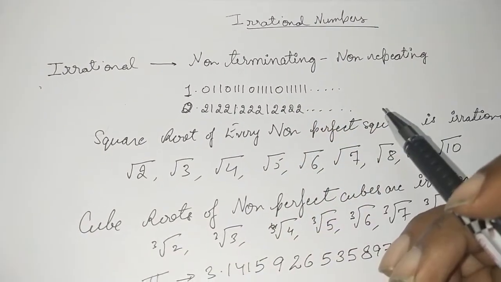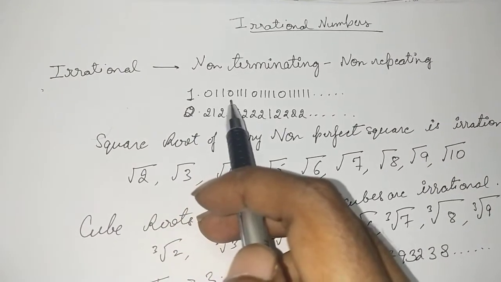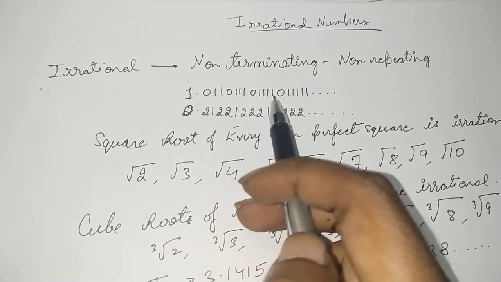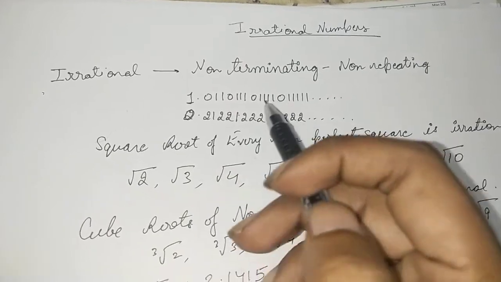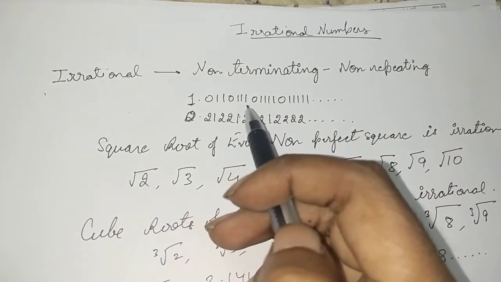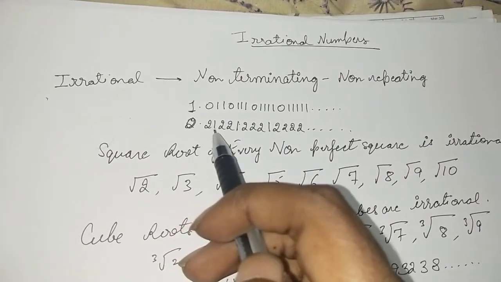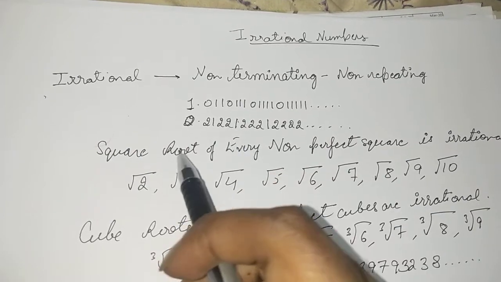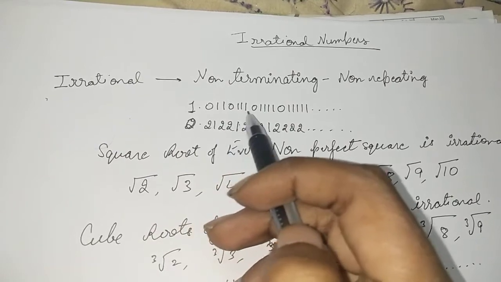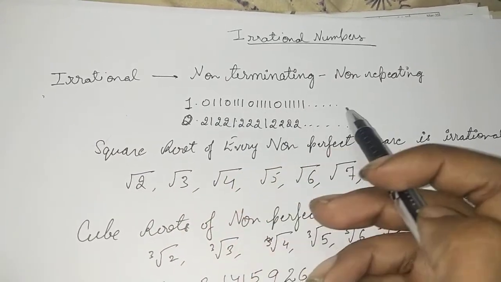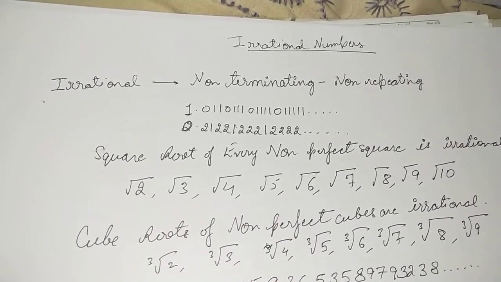What are irrational numbers? We can see that we are having some numbers written as 1.0, 110, 1110, 4 times 1, 0, 5 times 1, and dot dot dot means this is going to go on. So is this a pattern like 2 times 1, then 3 times 1, then 4 times? Okay, I don't know. Let's talk about this one. 0.21, then 221, then 2221. You will say, sir, there is a pattern that a particular digit is repeating more than the previous number of times in successive decimal places. No, this is not a pattern.